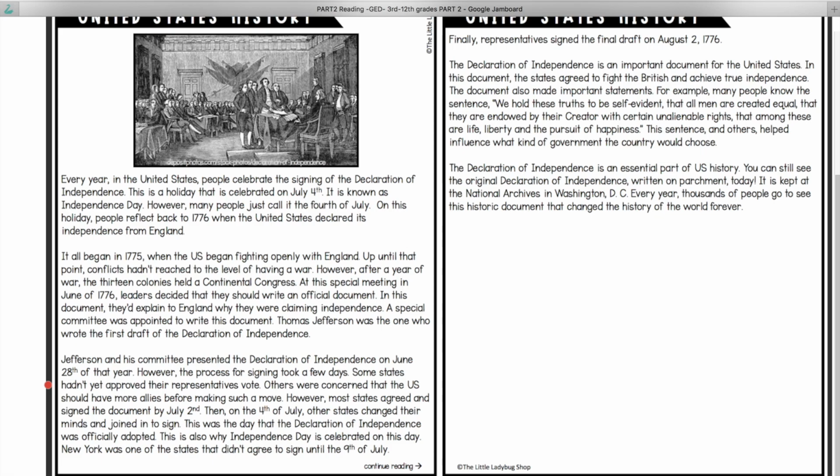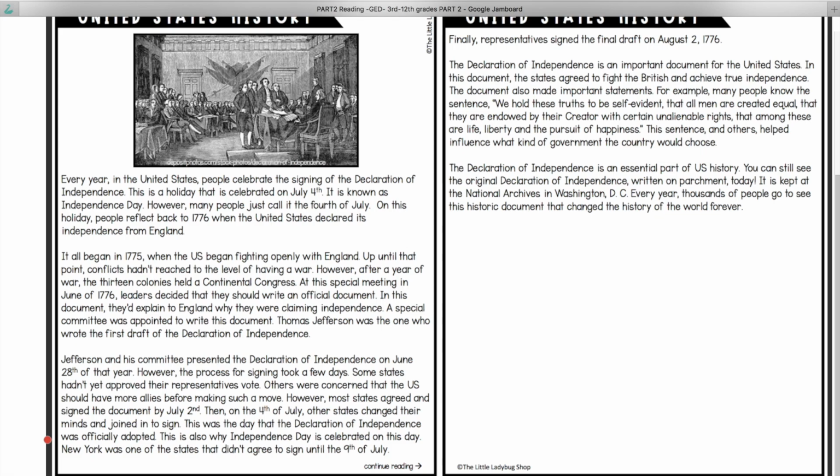Others were concerned that the U.S. should have more allies before making such a move. However, most states agreed and signed the document on July 2nd. Then, on the 4th of July, other states changed their minds and joined in to sign. This was the day that the Declaration of Independence was officially adopted. This is also why Independence Day is celebrated on this day.